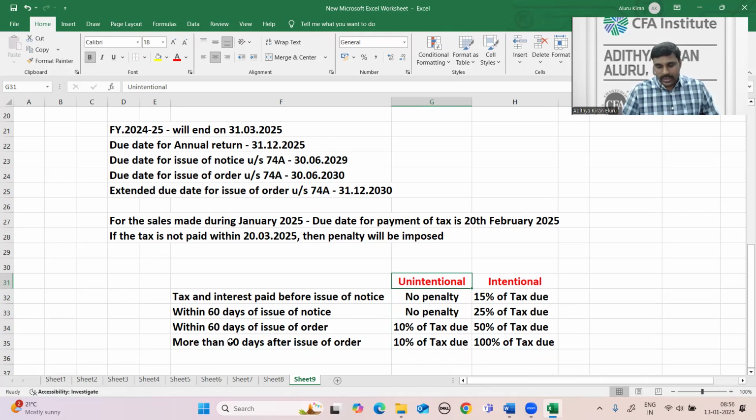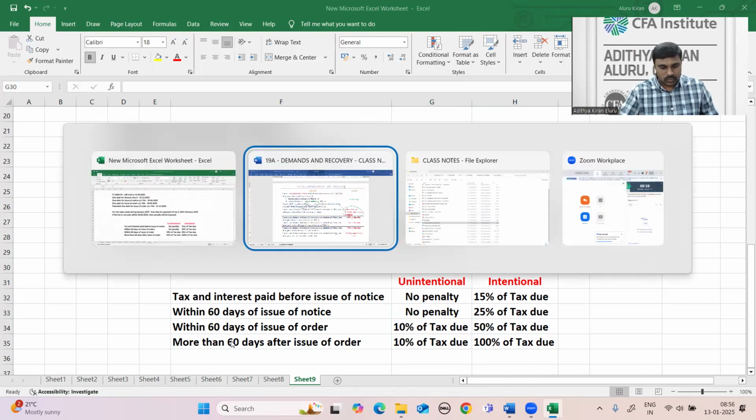Even for intentional cases, after 60 days, anytime you pay, the penalty is the same, whether after 100 days, 400 days or 600 days, but interest will increase. Don't think you can pay after 2 years or 3 years, because the penalty is the same irrespective of the timing of payment, but interest keeps changing. Interest will be calculated till the date of actual payment. So these are the penalties for intentional and unintentional mistakes.